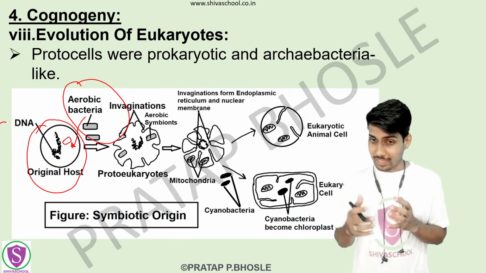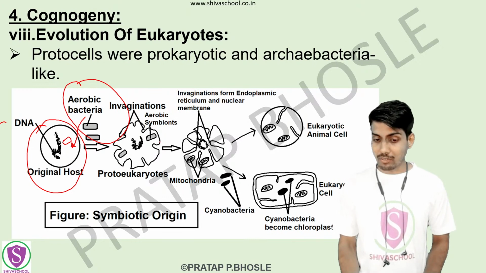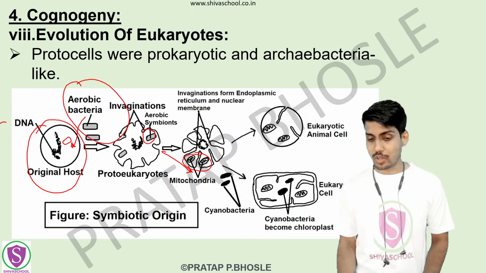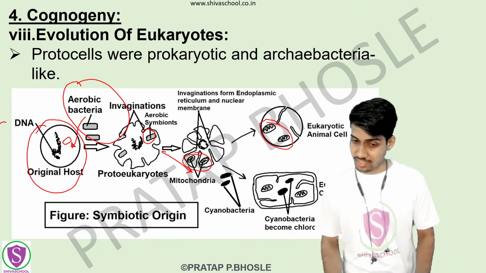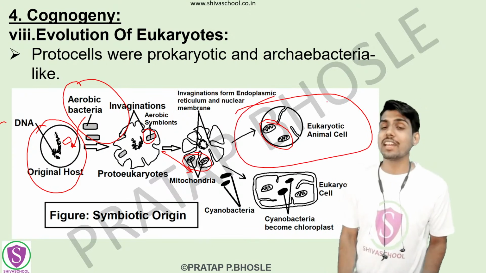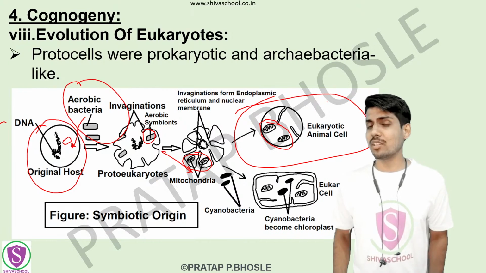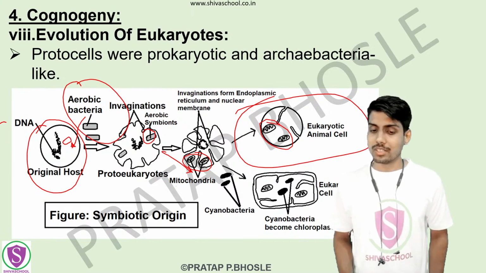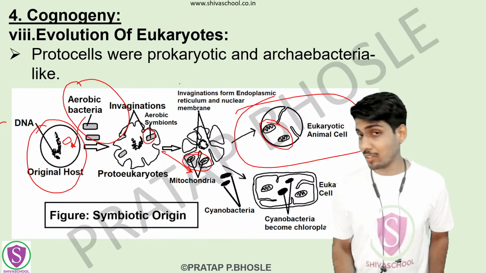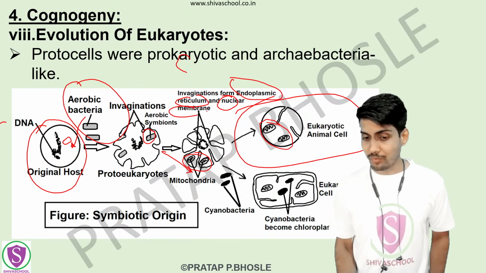So ultimately during evolution, what was the next step? These aerobic symbionts converted into the mitochondria. Then we have the formation of the first eukaryotic animal cell. For the formation of the first eukaryotic animal cell, were only mitochondria required? No. See, there were other requirements also, like the endoplasmic reticulum was required, right? Then there was the requirement of the different nuclear membranes.